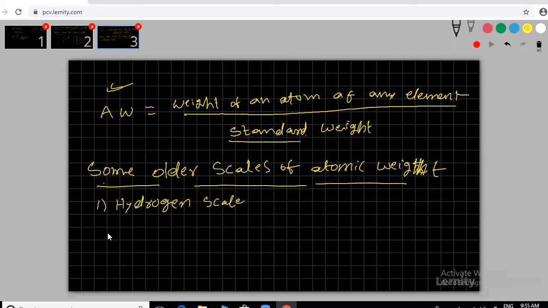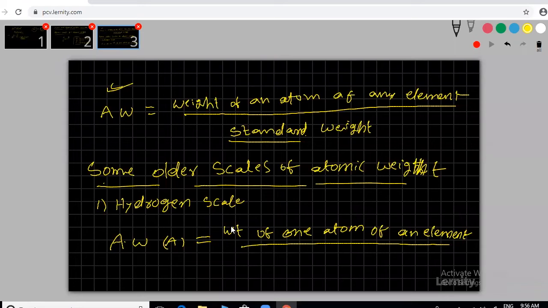Atomic weight of an element, assume element A, equals the weight of one atom of the element by the weight of one hydrogen atom.